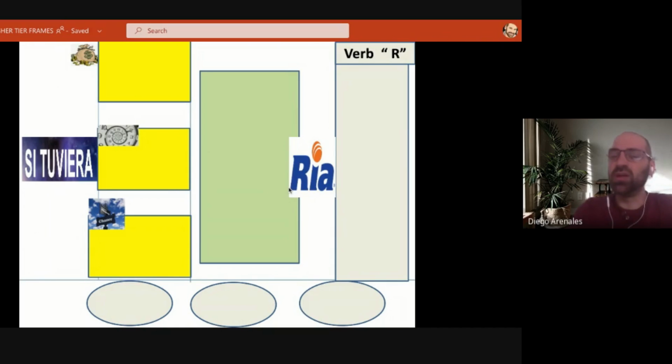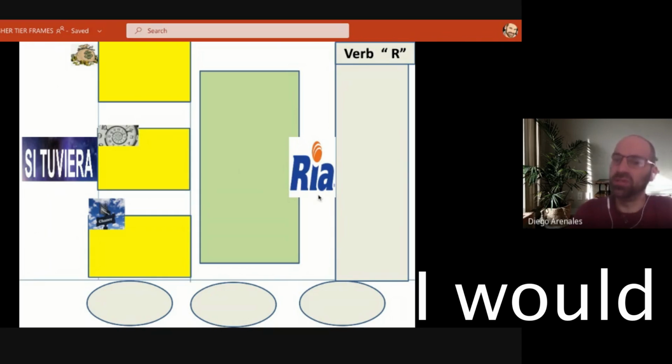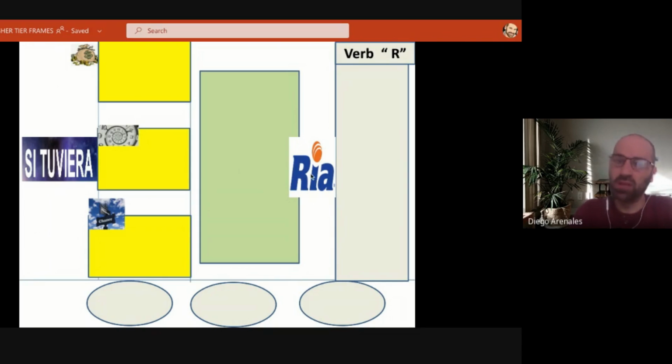We're going to put an opinion in the green box, and then we're going to add ría to the opinion, like me gustaría, me encantaría. Ría means I would in Spanish, and this is really, really important because otherwise the sentence is wrong.